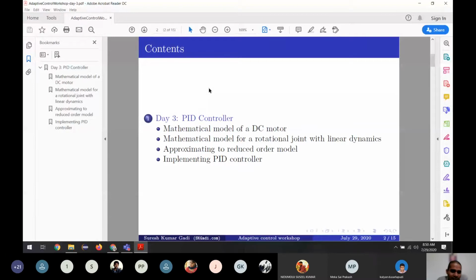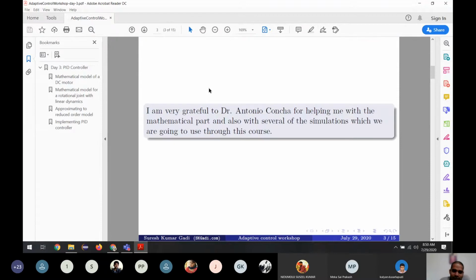Until yesterday or even today, what we are doing is not part of adaptive control, but it's the basics to understand adaptive control. So from today onwards, I expect you to understand whatever we are seeing in the class. If you are not understanding, you have 1 day to learn and you come up with the doubts. I'm sure we can do it. So let's start with mathematical modeling of a DC motor. Okay.